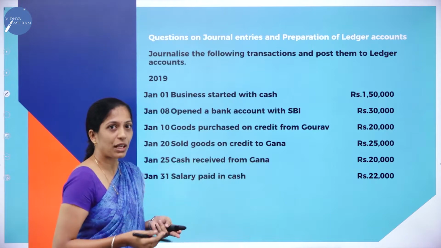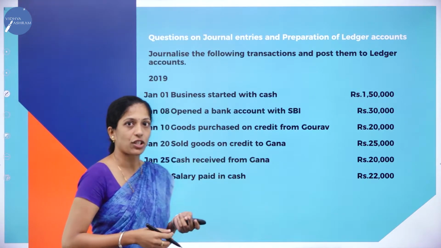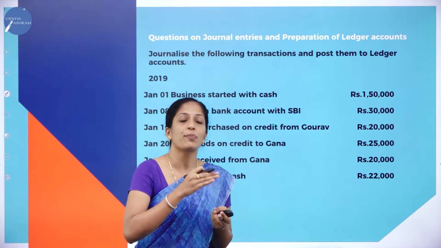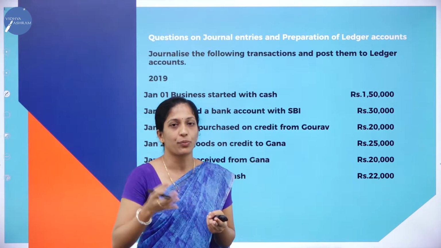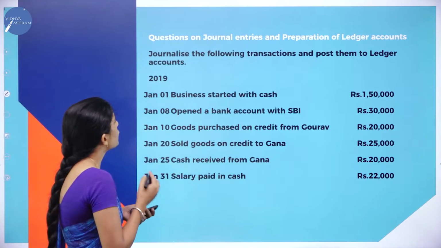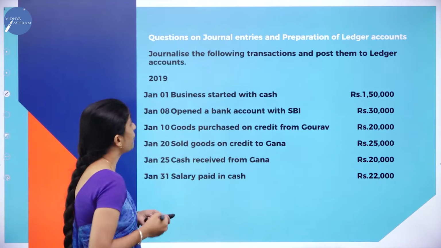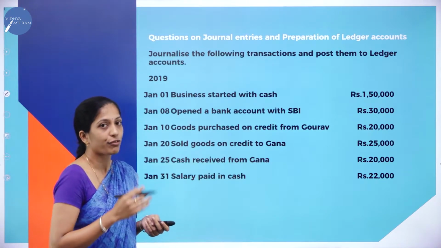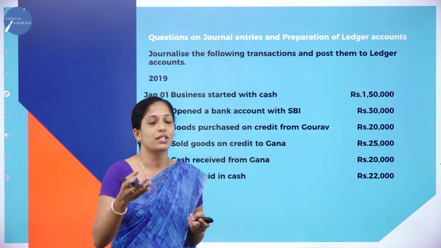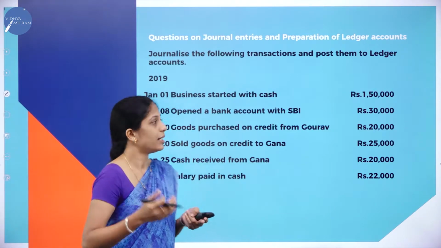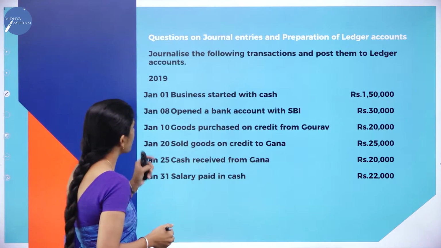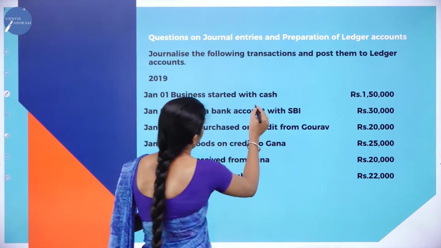In this problem, go through the problem. Here they have given certain transactions where you have to prepare journal. After preparing journal, you have to post those entries to ledger, where you are going to prepare different accounts. Now go through the problem. Journalize the following transactions and post them to ledger account. First, we have to prepare journal entries. Then we are going to post those journal entries from journal to ledger. Now, go through the first transaction, that is Jan 1st, 2019, business started with cash.